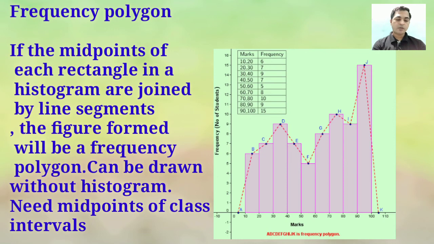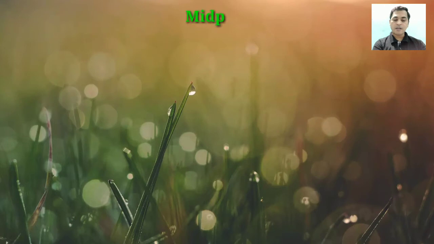So students, here you can see the marks and frequency of students: 10 to 20 has 6, 20 to 30 has 7, and so on up to 90 to 100. First of all we will draw the bar diagram and then we will join the midpoints of the bars with a line. In this way we can get the frequency polygon, right students? Otherwise we can take the average of the class length and draw the polygon.